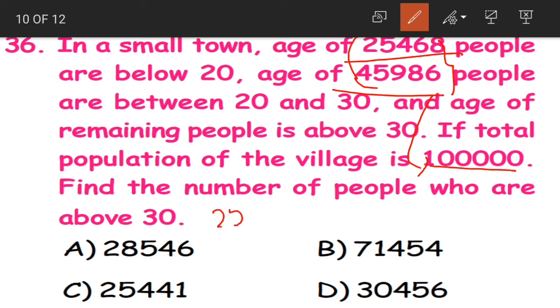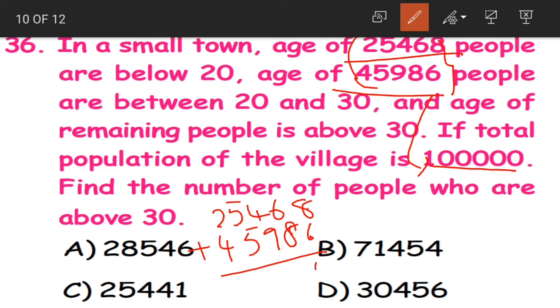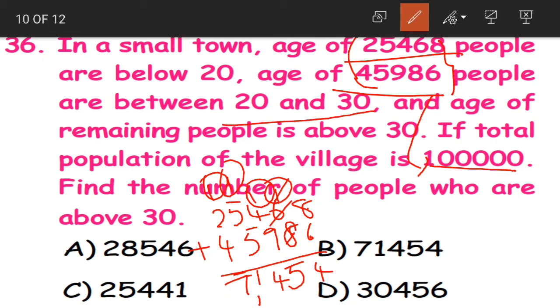Yes. So first let us add 25,468 plus 45,968. 8 plus 6, 14. 4 here, 1 carried. 1 plus 6, 7. 7 plus 8, 15. Now this becomes 14. This becomes 11 and this becomes 7. What is the total? 71,454. What is this? This is the number of people whose age is below 30. Yes, below 20 and 30.